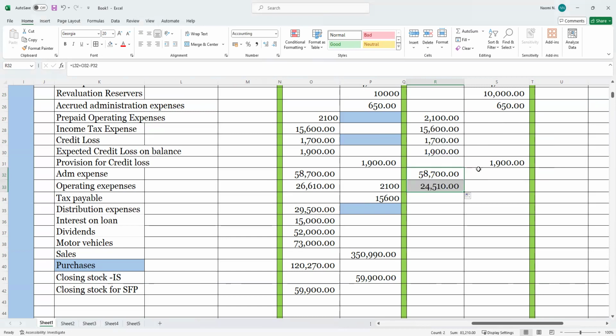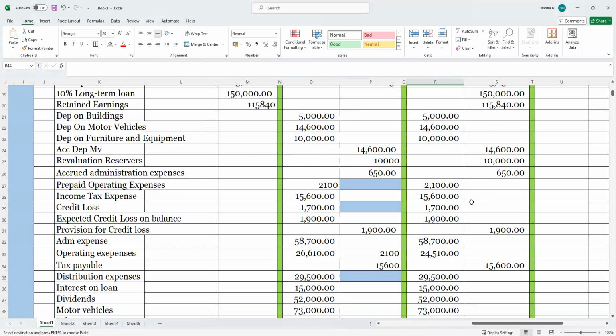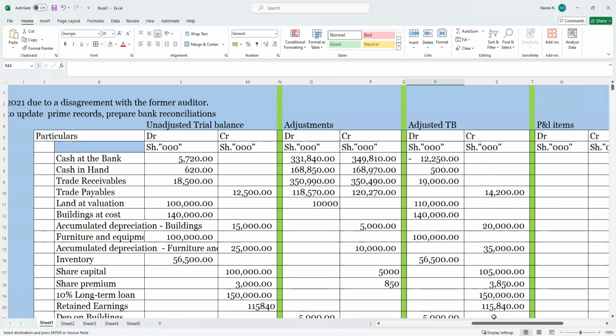Always be careful, especially when you're doing this auto. I literally want to finish this question before the end of the class, so that from next time we do another question. Okay. Done.